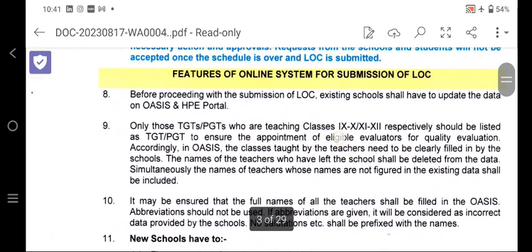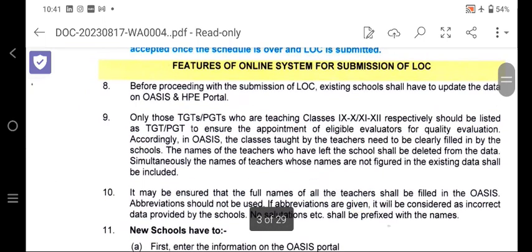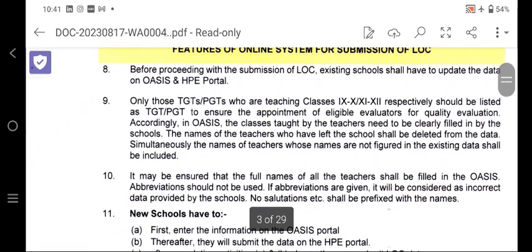Now the features of the online system for submission of the LOC, and what you need to do in the online system. Before proceeding with the submission of LOC, existing schools shall have to update the data in the Oasis and HPE portals. Very important: not only the Oasis portal, the data should also be submitted in the HP portal, because many schools have not updated the data in the HP portal, which is compulsory.